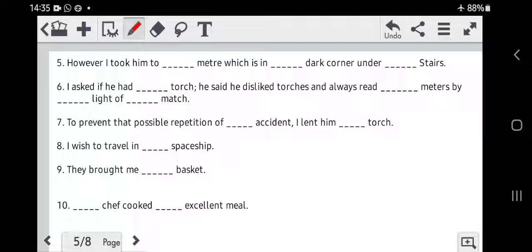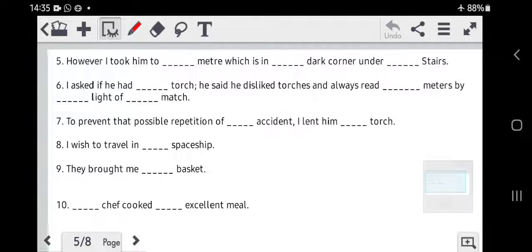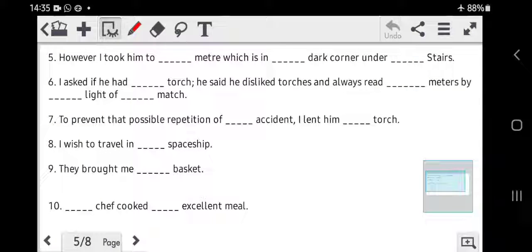Alright, let's take this one. Just a moment, I'll just zoom it a little bit so it becomes easier for you to read. Alright, now the fifth sentence. However, I took him to dash meter. Again, we are talking about a specific meter which was located at a specific door. So I took him to the meter.